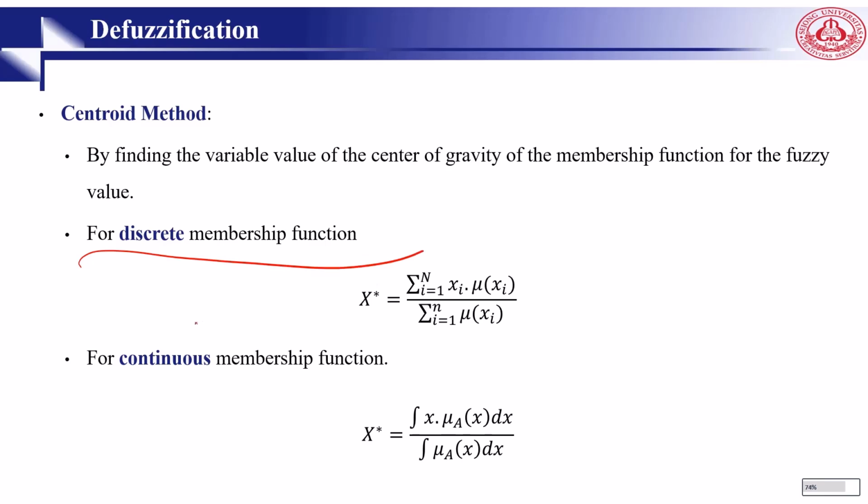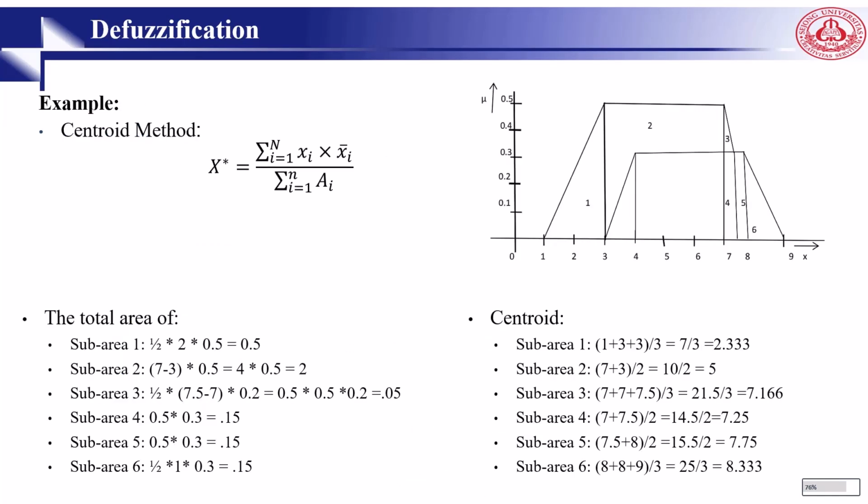If it's a discrete membership, we go for summation. Right? x_i multiplied by the membership function divided by the membership degree. And if it is continuous, we go for integral: x multiplied by the membership degree divided by the membership degree, and we go for integral. Here is the centroid method. It's a star bar average, right?